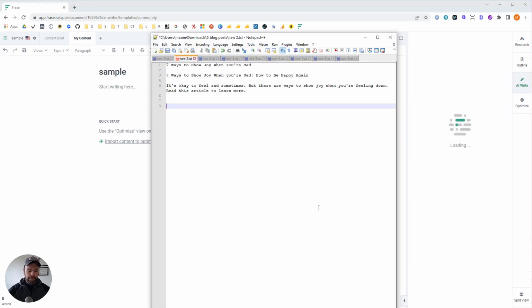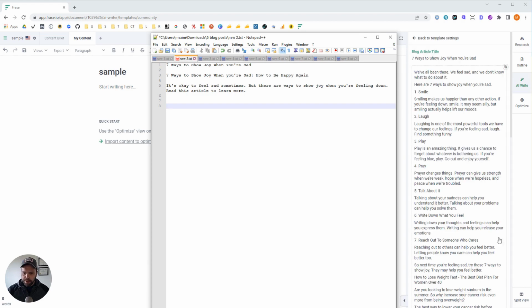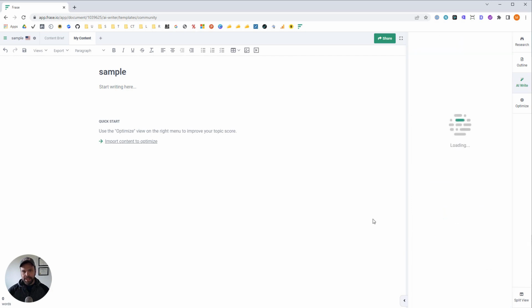Let's run this. If I was doing research for a pillar article or something, I would put in my query, Frase would go out to Google, perform a search in the country that I specify for the query, pull in the top 20 results, and then display it all for me. And I can look at what headings the competition has talked about, and I can decide if I want to incorporate those things into my outline. I can rewrite the competitor's content. I can summarize the competitor's content.